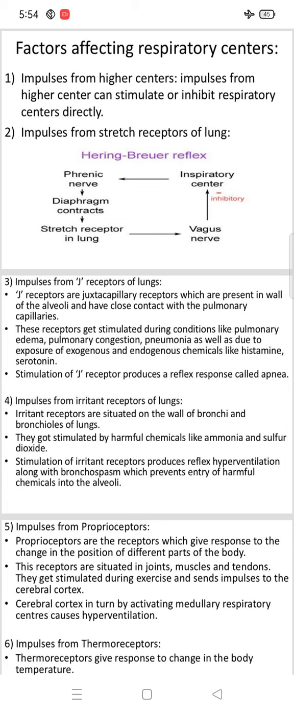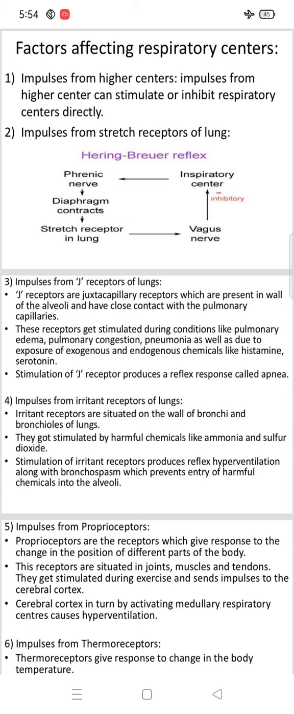The second one is impulses from stretch receptors of the lung. That is the Hering-Breuer reflex. In this diagram we can see that. And the third factor is impulses from J receptors of the lung.